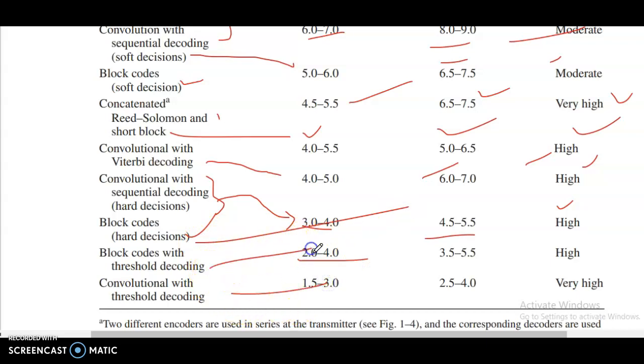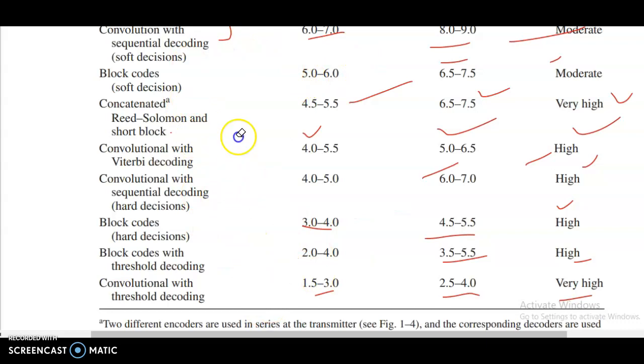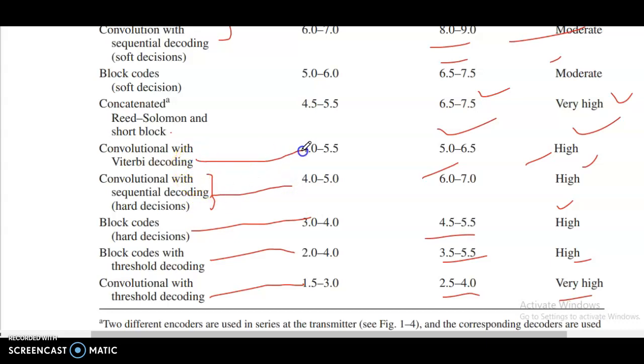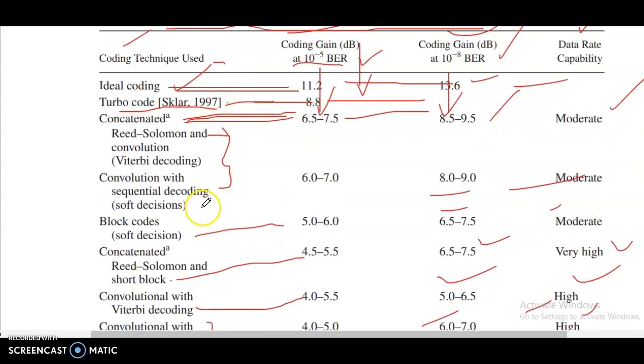This one. Block code with threshold decoding. 2.5 to 4, here 1.5 to 3, very high. 2 to 4, 3.5 to 5, high. This one. And this, correct, no?